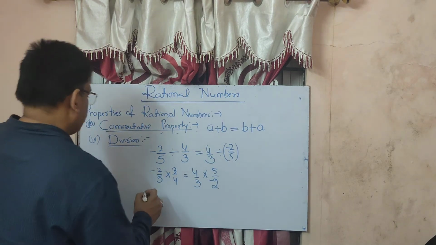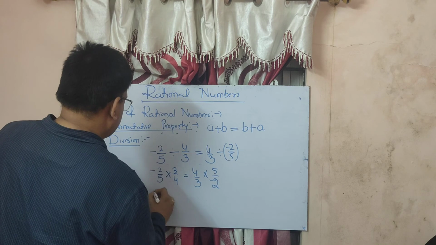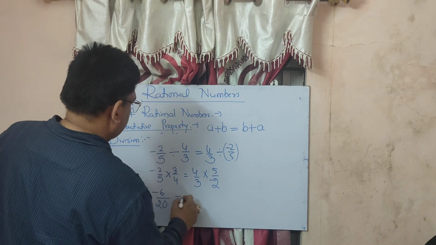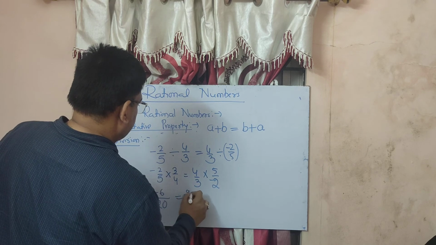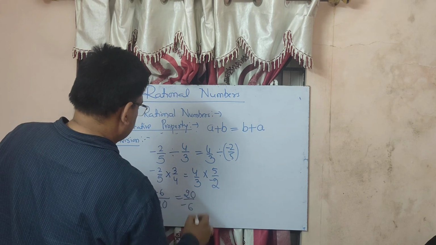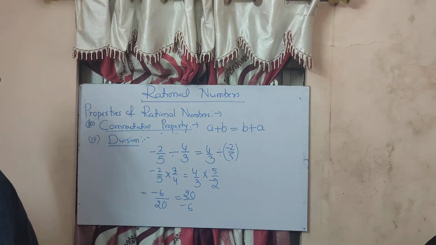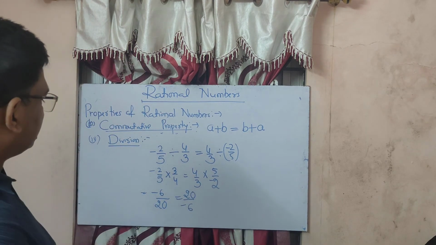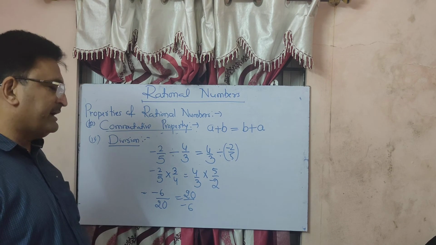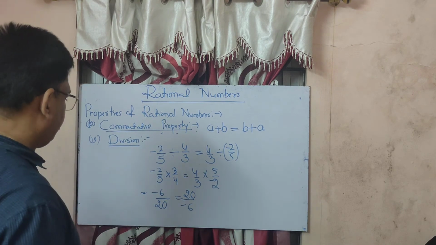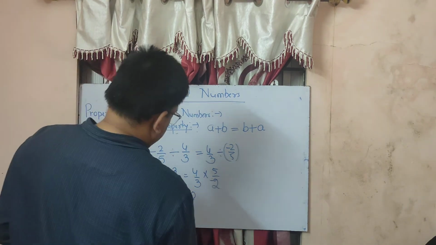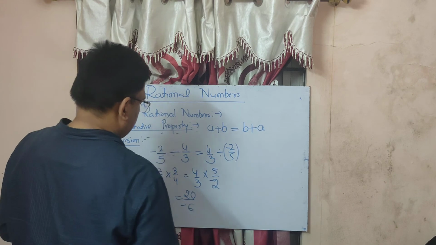Now multiply. 2 3s are 6, 5 4s are 20. 4 5s are 20, 3 2s are 6. So now you can see here minus 6 upon 20 is not equal to 20 upon minus 6. So 6 upon 20 cannot be equal to 20 upon 6.